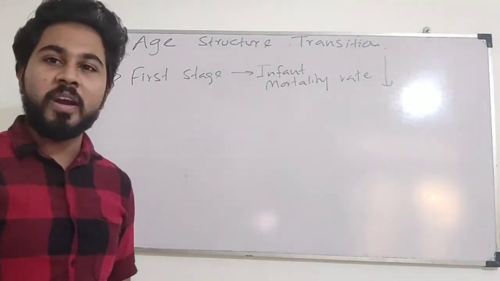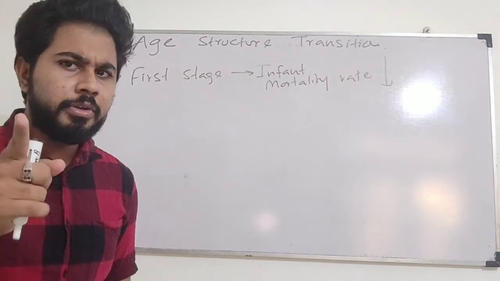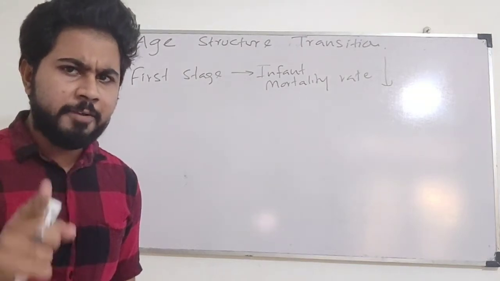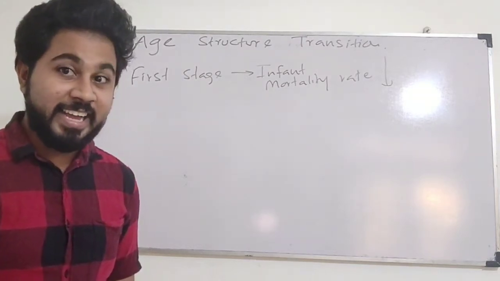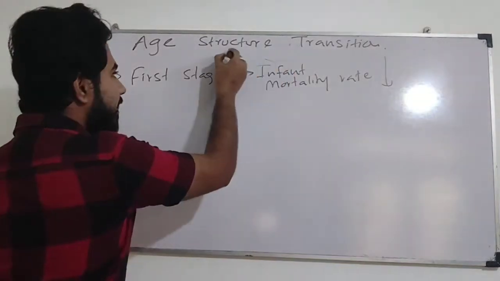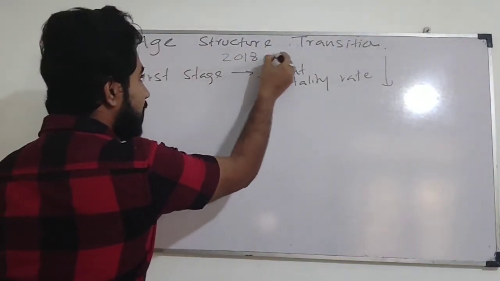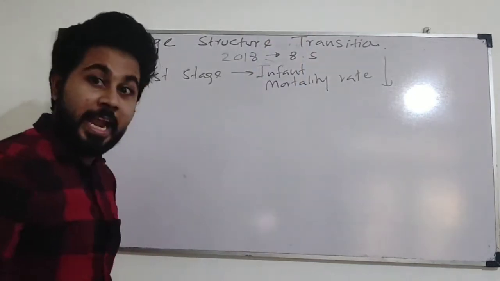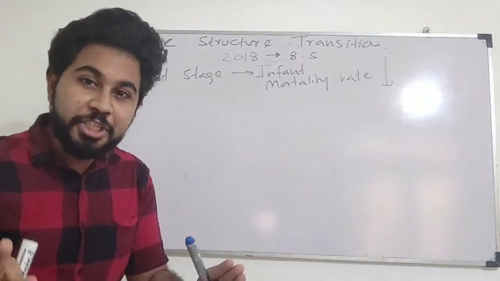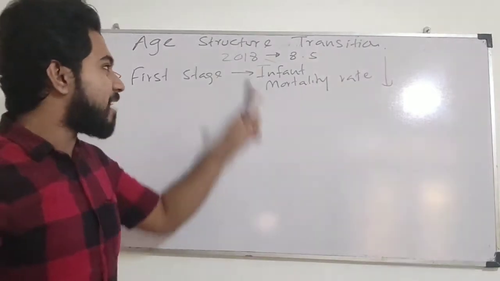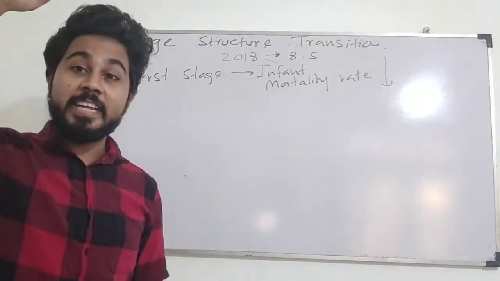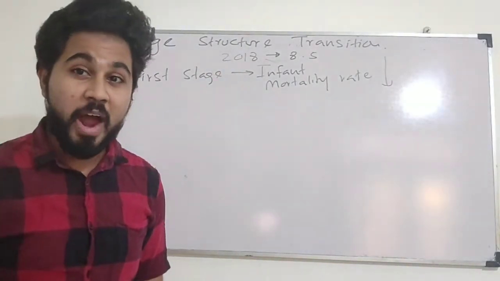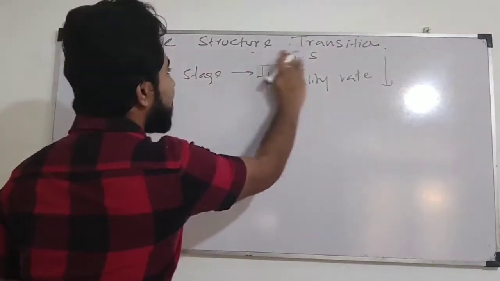That will be the infant mortality rate. Do you know the current infant mortality rate of Sri Lanka? In 2018, the infant mortality rate was 8.5 per each 1,000 persons. That is extra knowledge, not relevant for this stage.